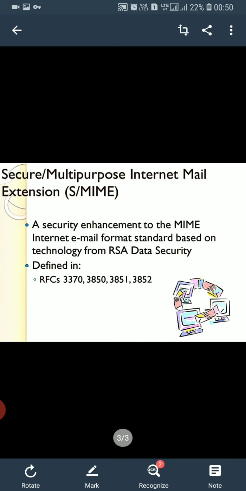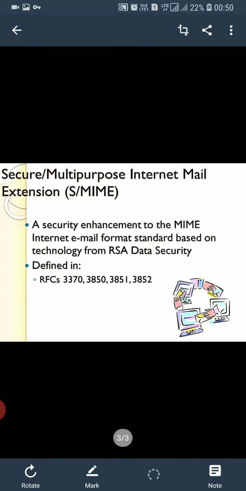S/MIME uses the RSA public key cryptographic algorithm along with DES, the Data Encryption Standard.